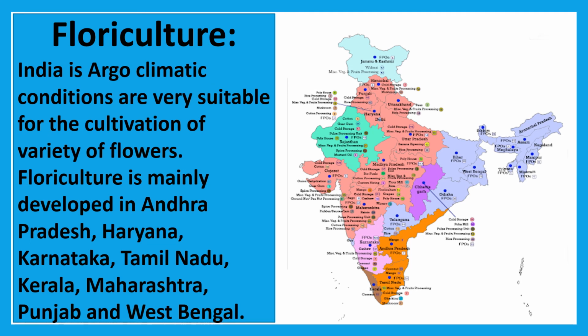India's agro-climatic conditions are very suitable for the cultivation of a variety of flowers. Floriculture is mainly developed in Andhra Pradesh, Karnataka, Tamil Nadu, Kerala, Maharashtra, Punjab, West Bengal.